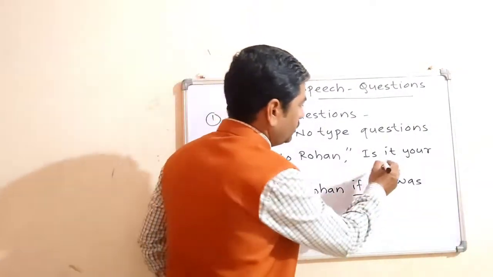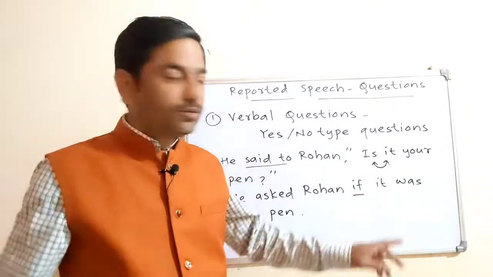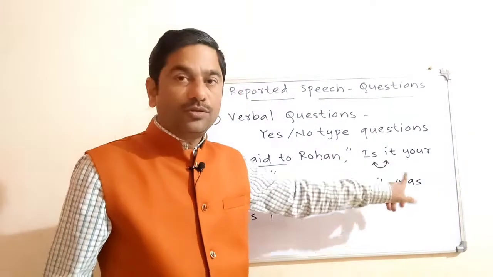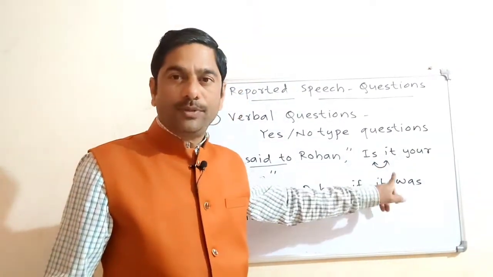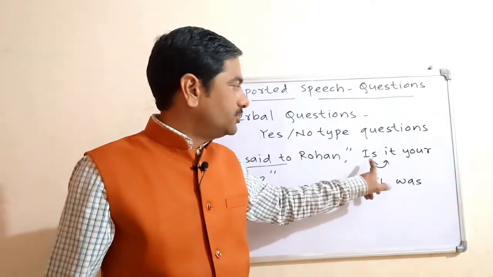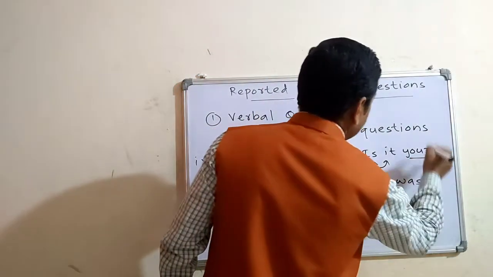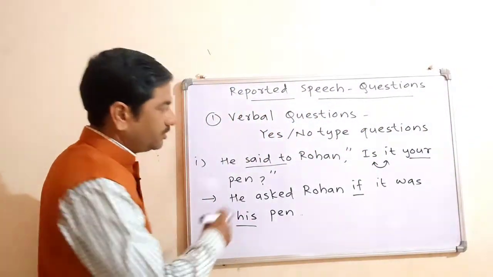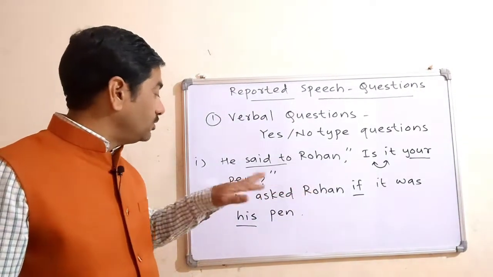You will change the order of these two words. You will take the subject here, and after the subject you will take the helping verb, and you will change the helping verb into past tense. Here the past tense of is is was, and in place of your there will come his, because it is Rohan's pen.